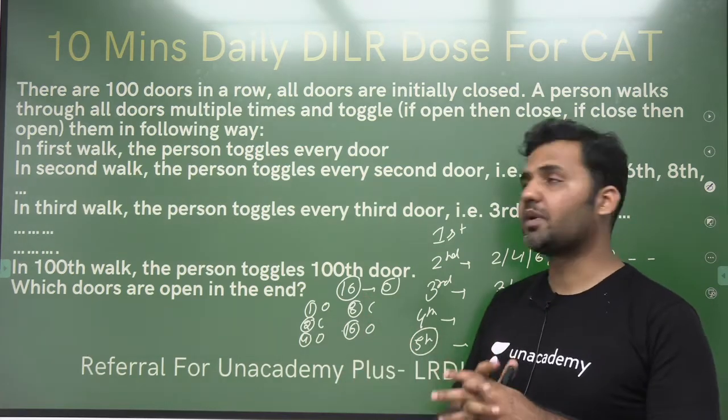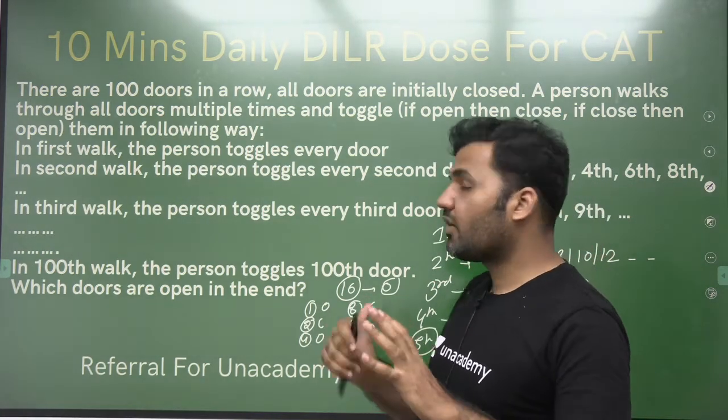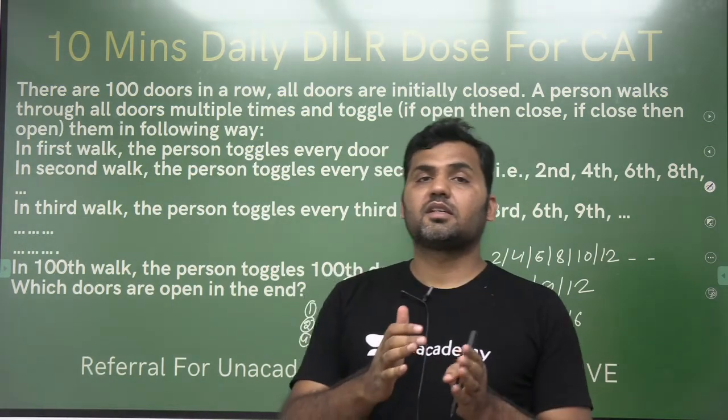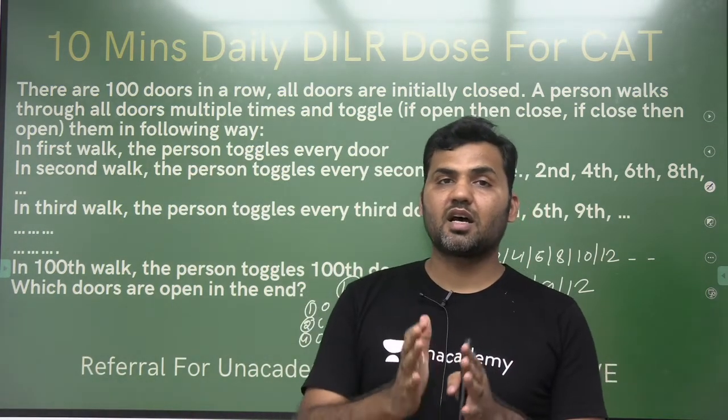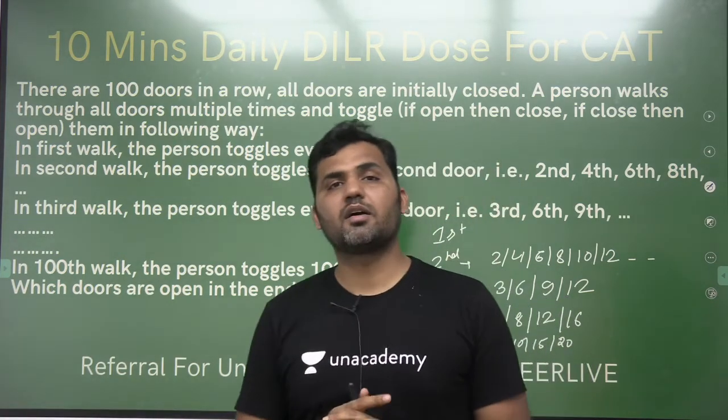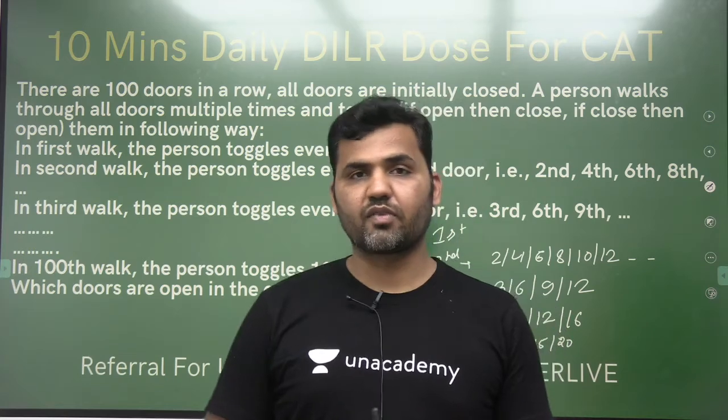Rest of the doors will remain closed. So tell me, now you should know this concept from the number system, that all the perfect square numbers are the numbers which have an odd number of factors. So from 1 to 100, all perfect square numbers have odd factors.